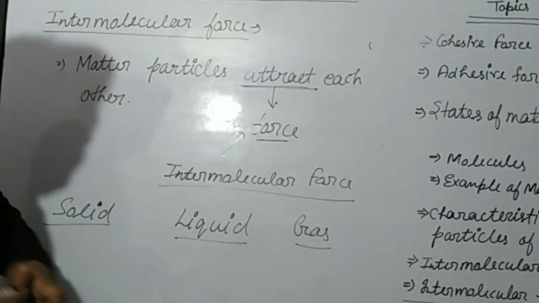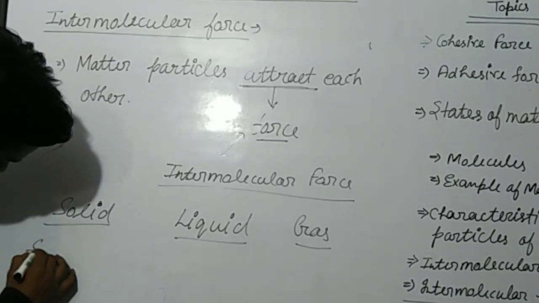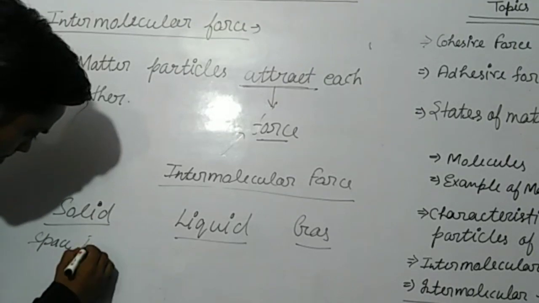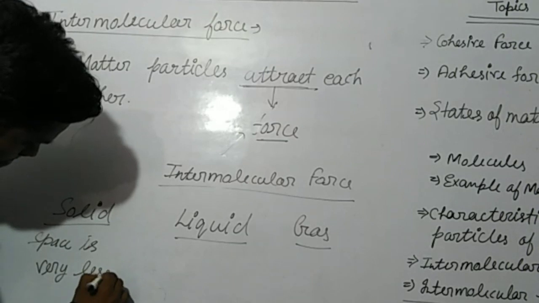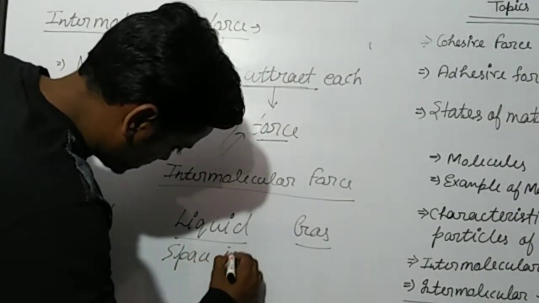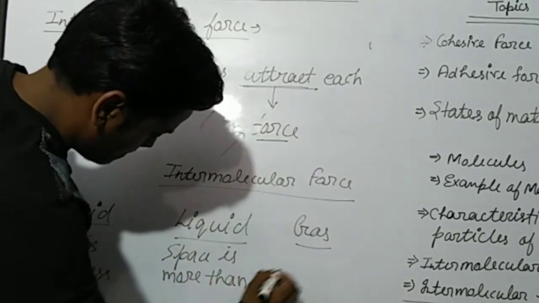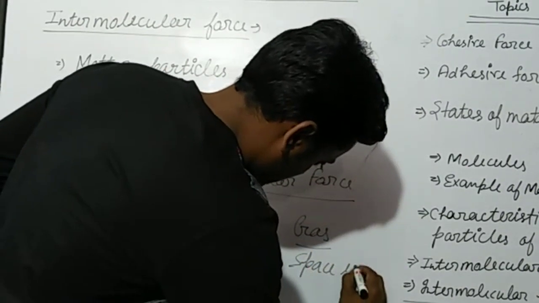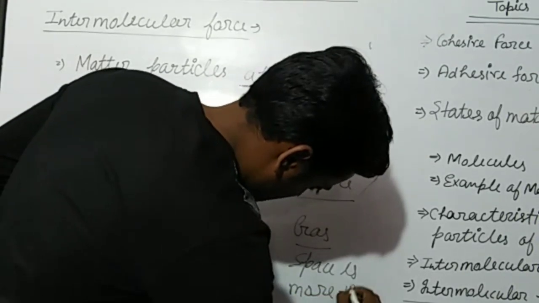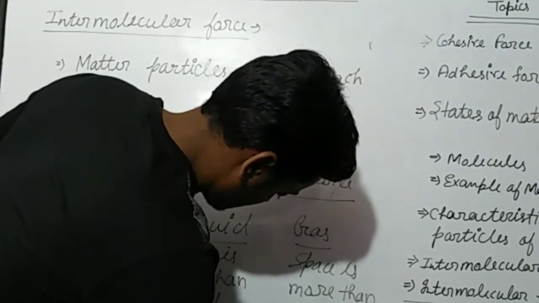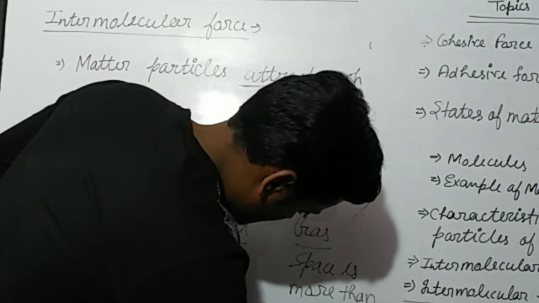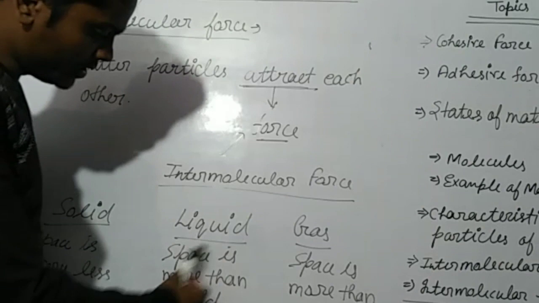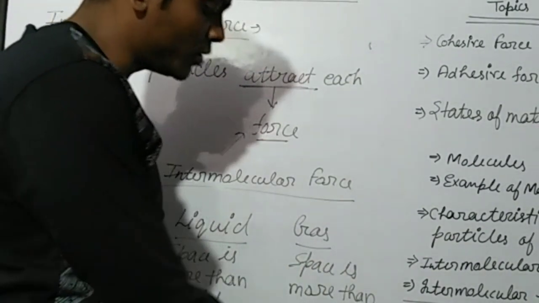According to that structure, we can say that in solid the space is very less, in liquid the space is more than solid, and in gas the space is more than liquid.